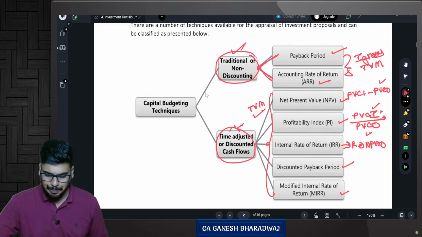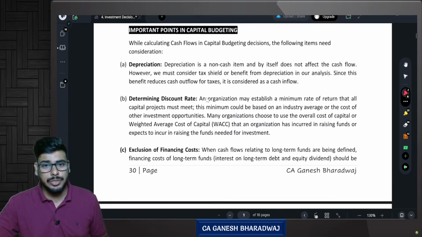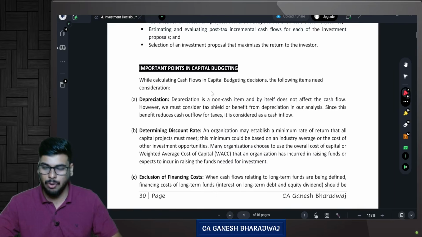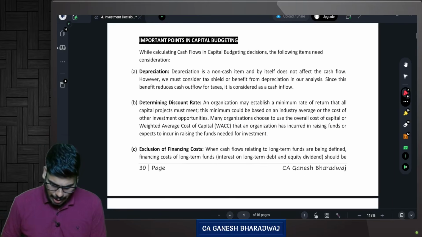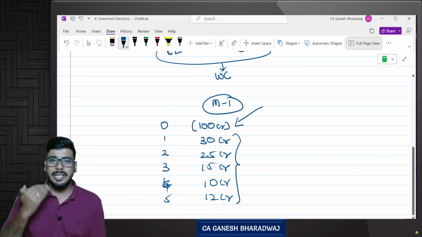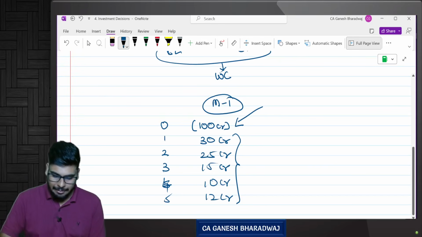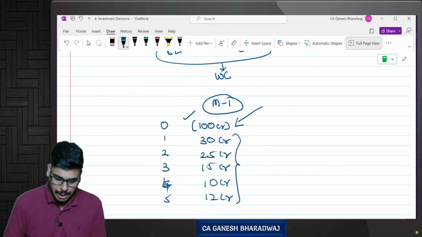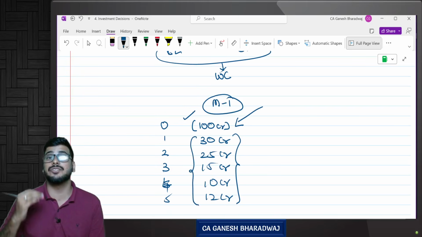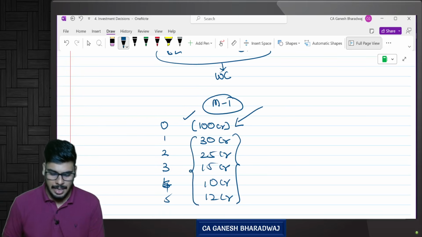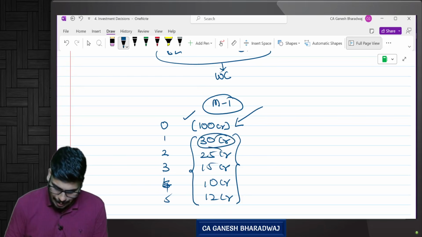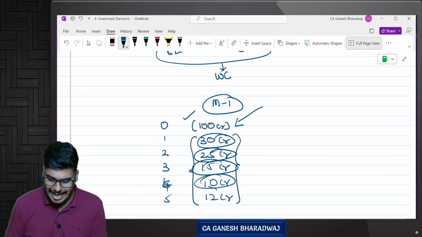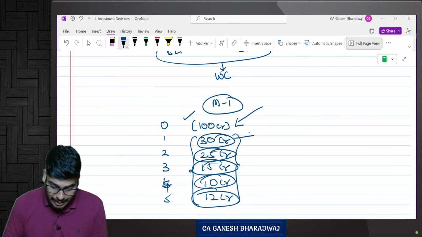Yes. Now there are a few general rules that we need to follow in this particular chapter. So I told you, right? Generally in these investment decisions, there will be a cash outflow initially, followed by a series of cash inflows. Correct? Now every year you have a cash inflow. Correct? The cash flow is there.